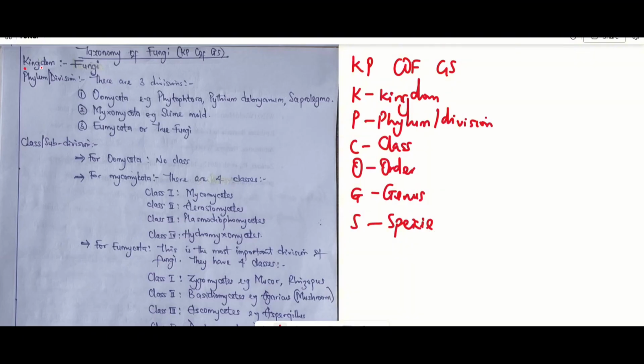For kingdom, we have fungi, since we're dealing with fungi. But don't forget that we talked about fungi being classified under plants, and it is basically classified under the Thallophyta. Now, let me make this clarification. Fungi is not actually a plant, but it is placed under the plant kingdom, specifically under Thallophyta, because its body parts cannot be differentiated into leaf, stem, and roots. Hence, it is made up of thallus.